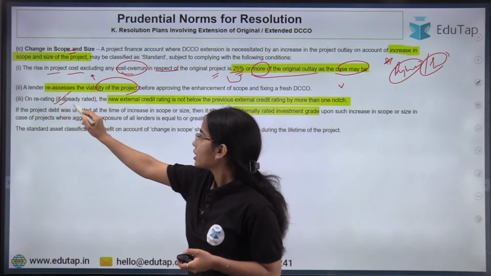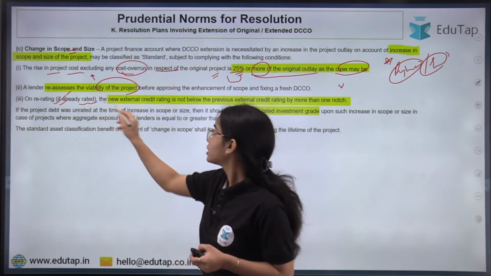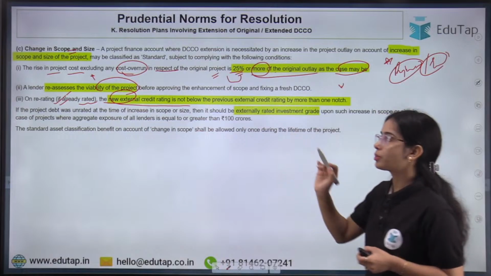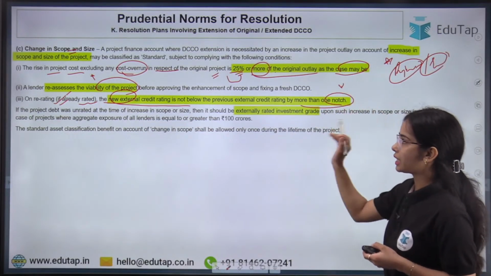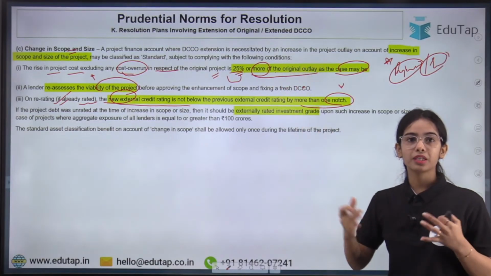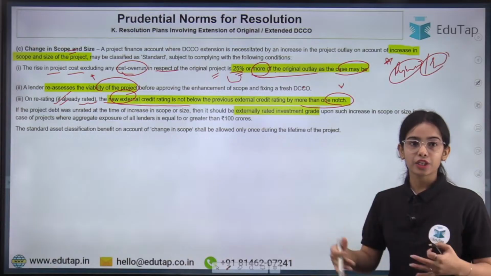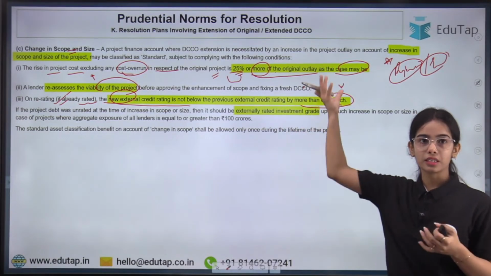On re-rating, if already rated, the new external credit rating is not below the previous external credit rating by more than 1 notch. So this is the basic idea: in case the change has happened in the scope and size, the lender can continue with the project if the lender finds these conditions viable.